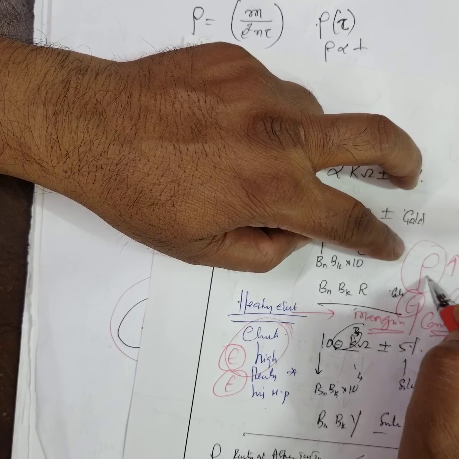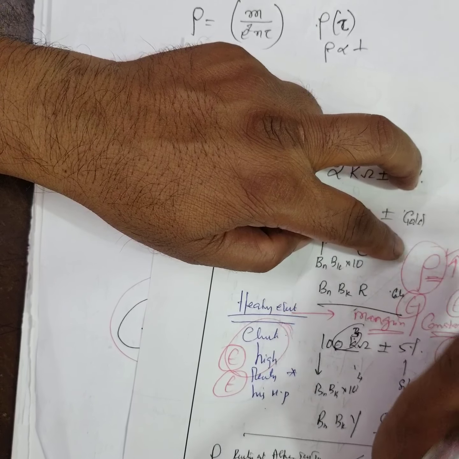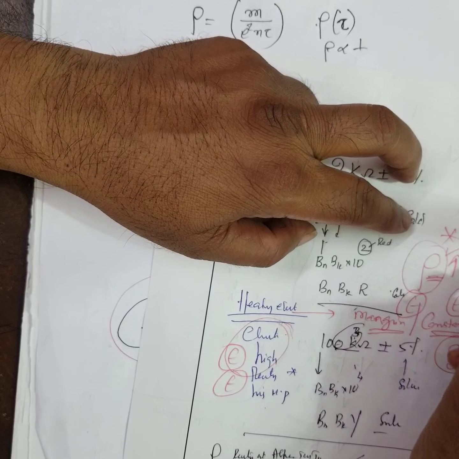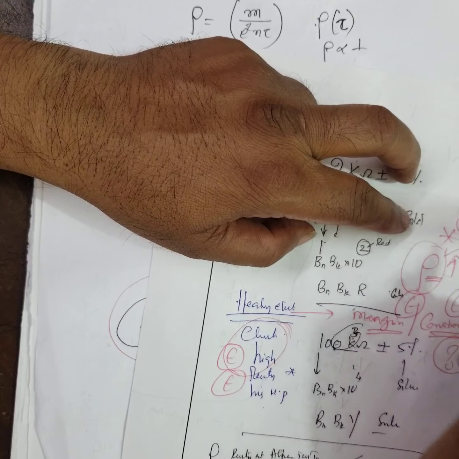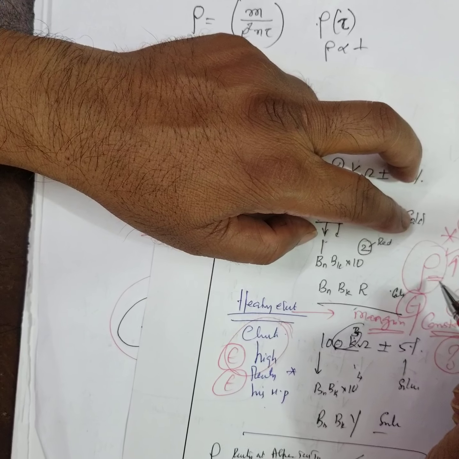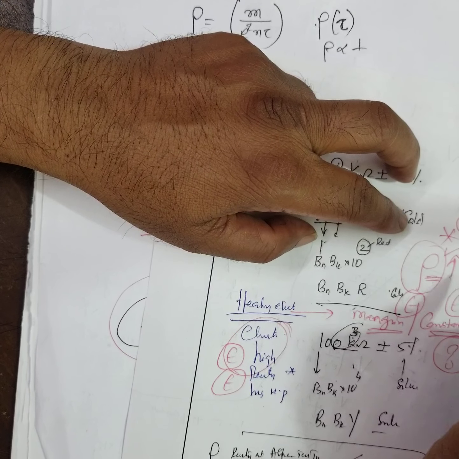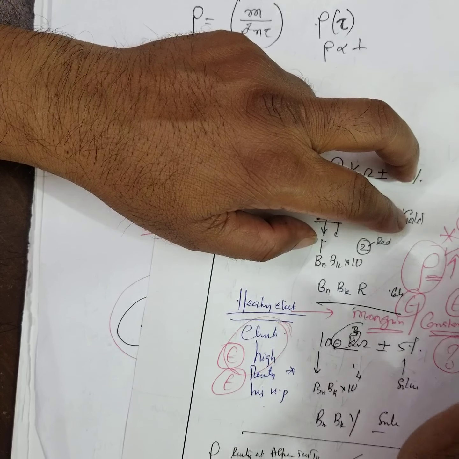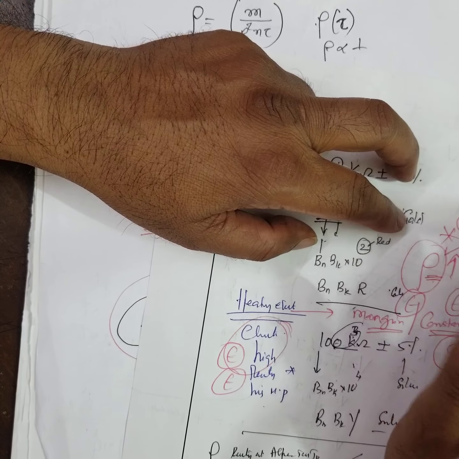Resistivity is high. This is an important question; two marks they'll ask you. Why are manganese and constantan used in wire-wound standard resistors?